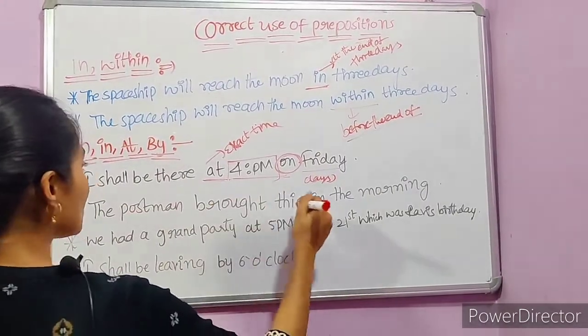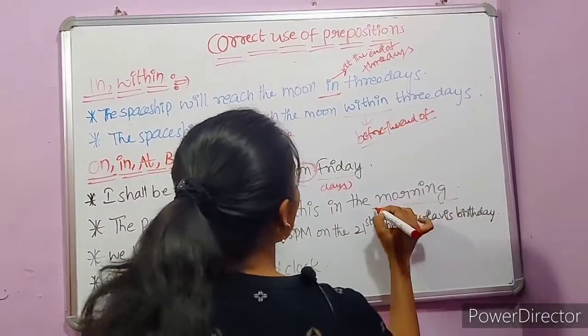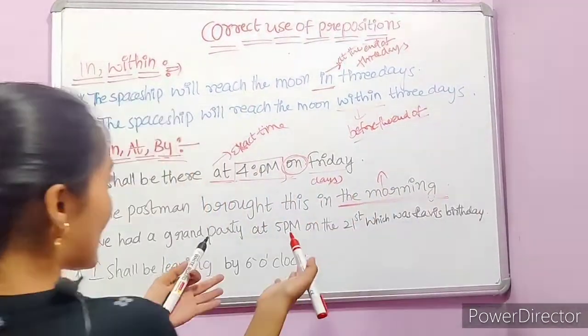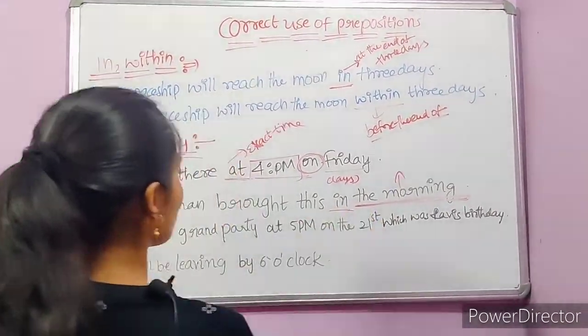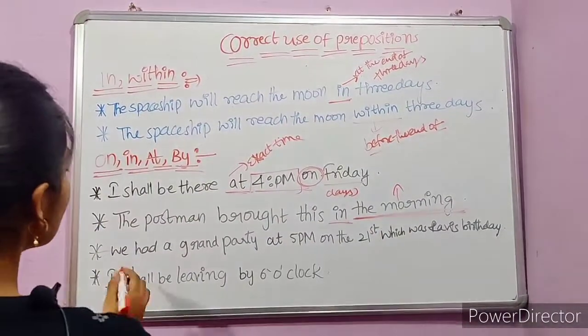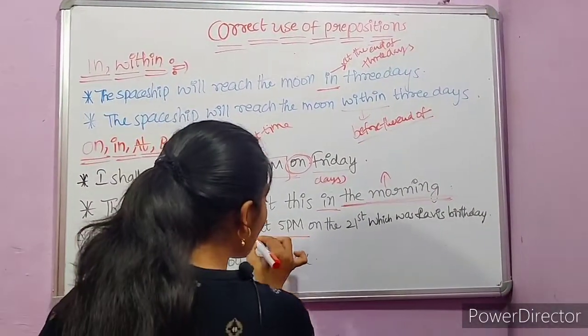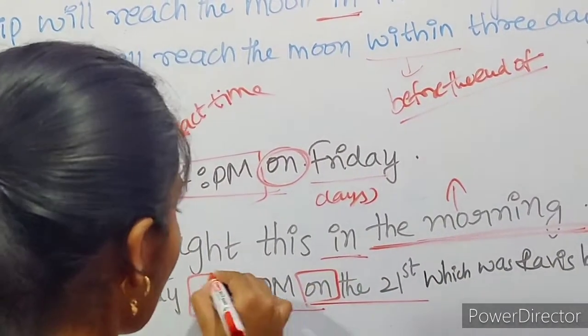The postman brought this in the morning. Here, morning is a period of time, right? It does not represent the exact point of time. It is a period of time. Therefore, we use the in preposition over here. Again, the third sentence is, we had a grand party at 5 p.m. Exact point of time.